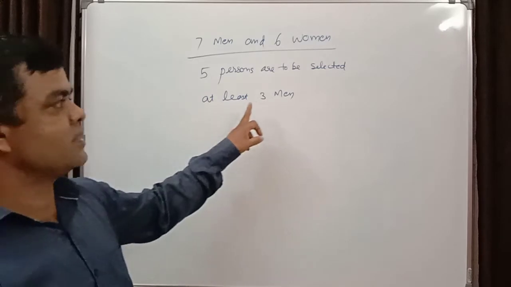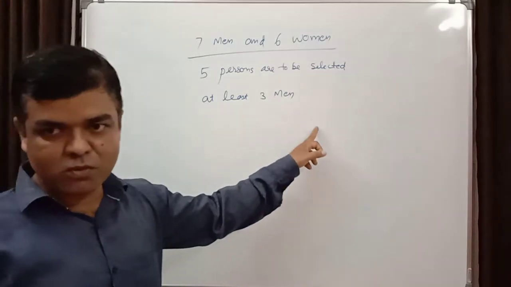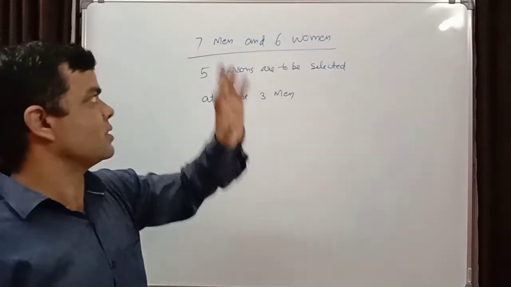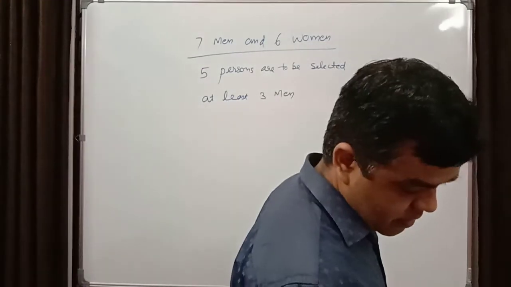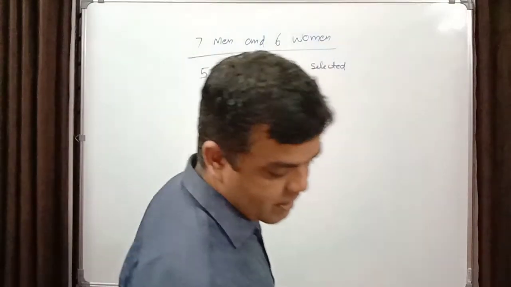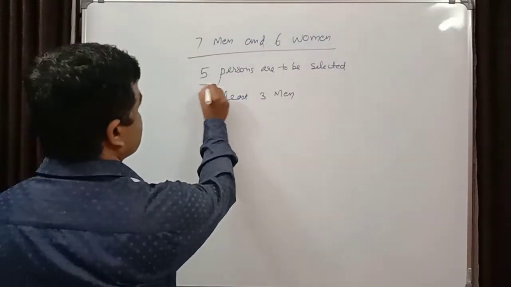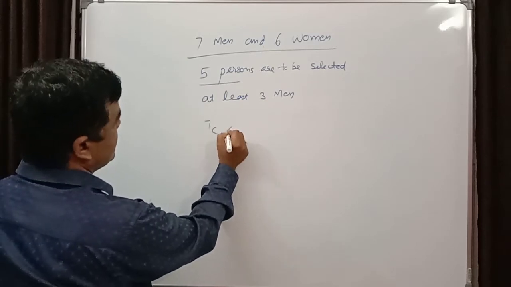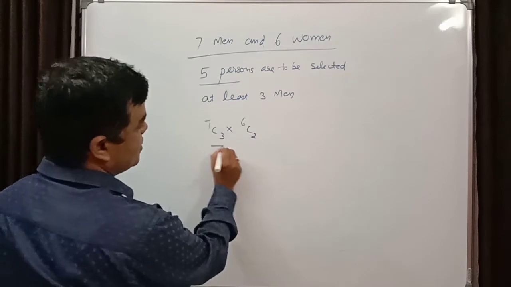At least 3 men means 3 men plus 2 women, 4 men plus 1 woman, or 5 men. So in the committee, 5 persons are to be selected: 7C3 into 6C2, this is one possibility.